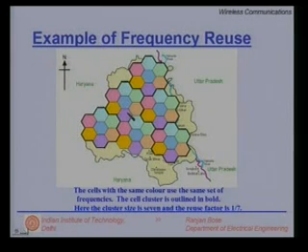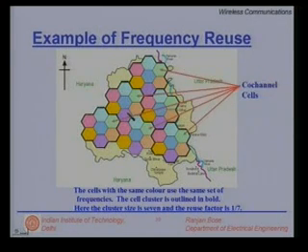Fine. So explicitly I have put arrows to all the light green cells which form the co-channel cells. Similarly, all the purple cells are co-channel cells and will interfere.